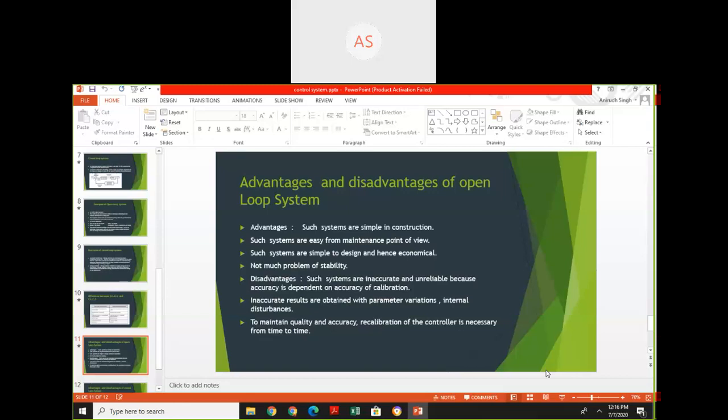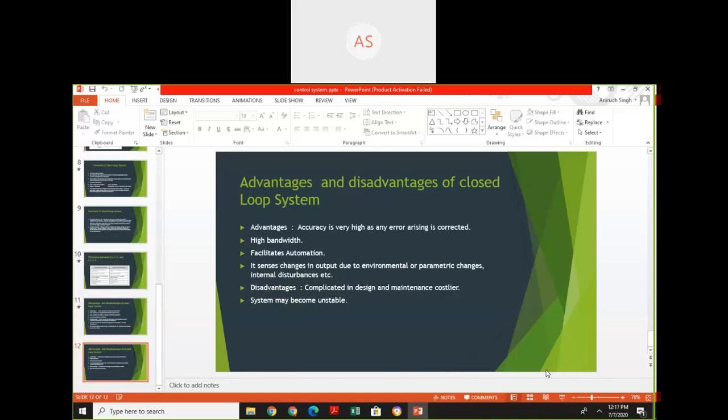Disadvantages: such systems are inaccurate and unreliable because accuracy is dependent on accuracy of calibration. Inaccurate results are obtained with parameter variation, internal disturbances, or external disturbances. If there is any such disturbance or parameter variation, there is no change in the output depending upon feedback because there is no feedback in an open loop system. To maintain quality and accuracy, recalibration of the controller is necessary from time to time.